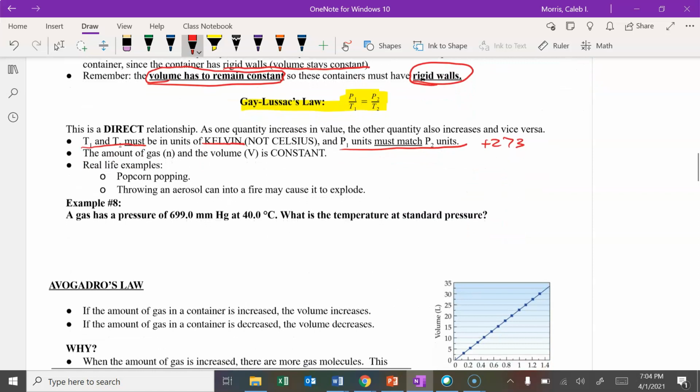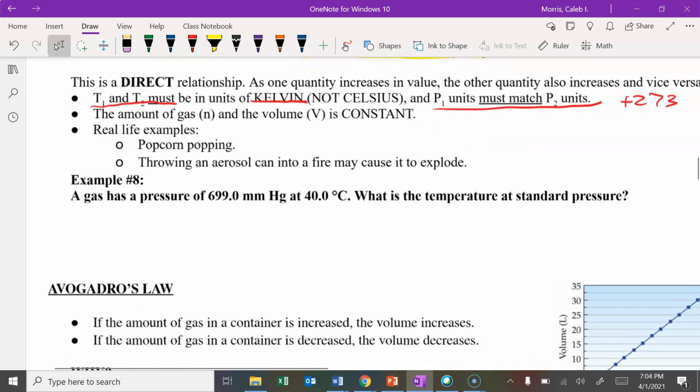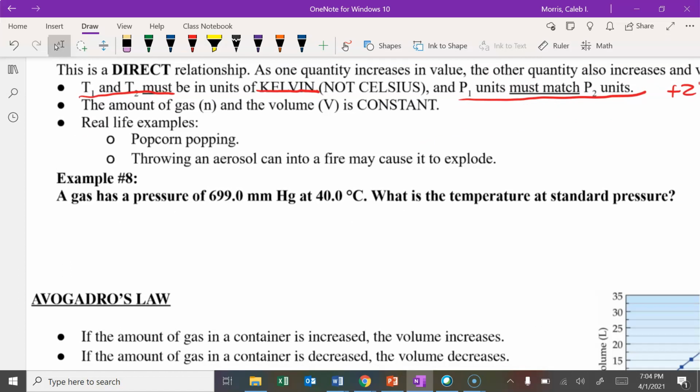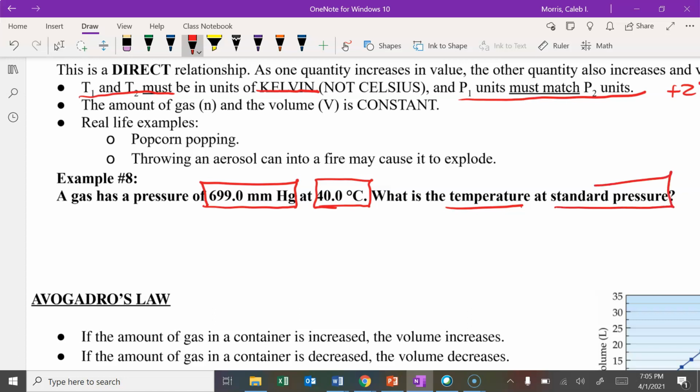Let's go ahead and do a mathematical example of this. So we have a gas with a pressure of 699 millimeters of mercury at 40.0 degrees Celsius. What's the temperature at standard pressure?